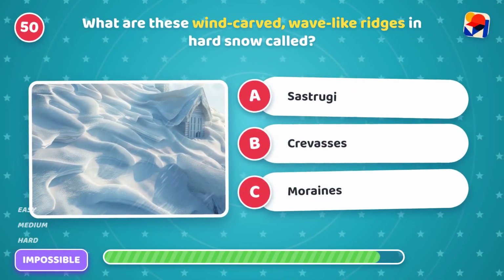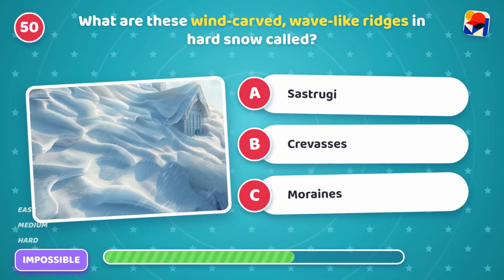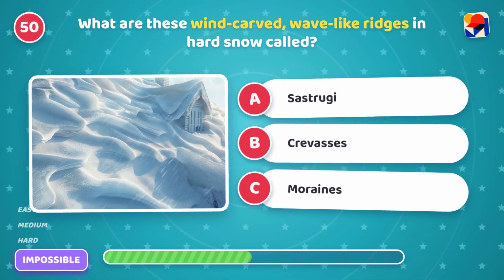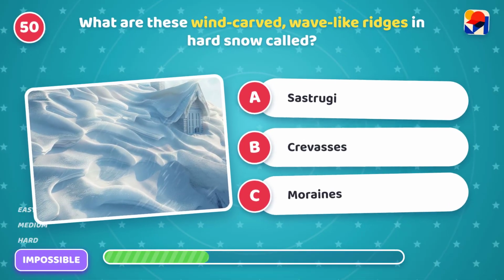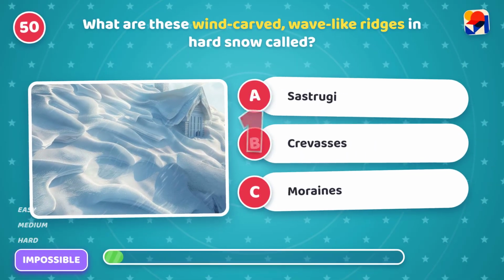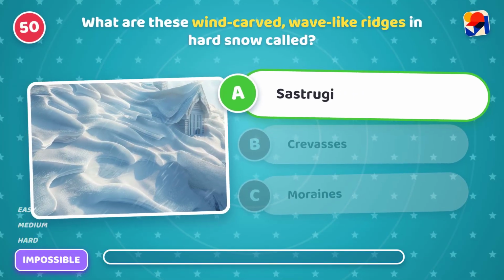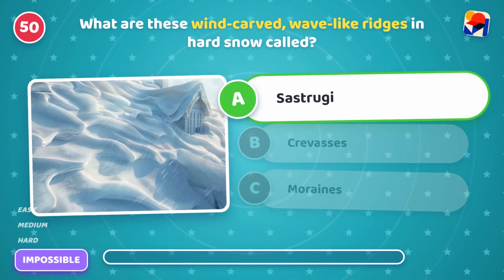What are these wind-carved, wave-like ridges in hard snow called? Is it A, sastrugi, B, crevasses, or C, moraines? It's A, sastrugi. Cool! Wind carves hard, snowy waves.